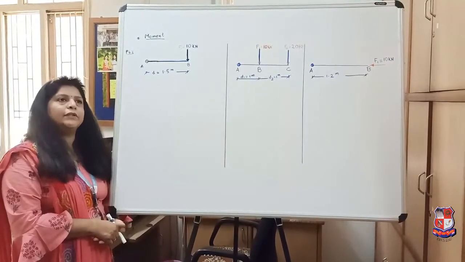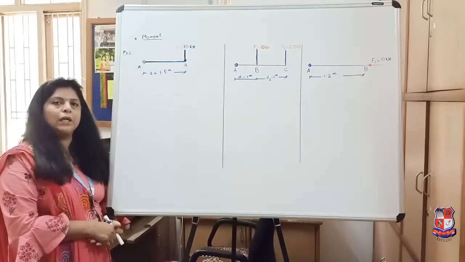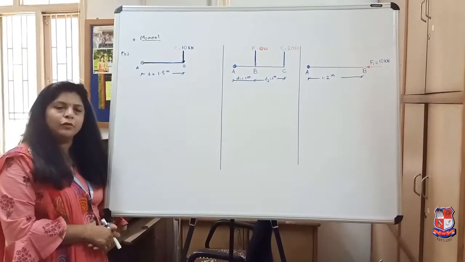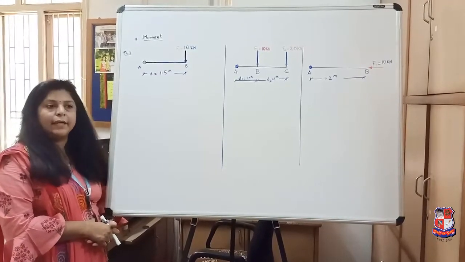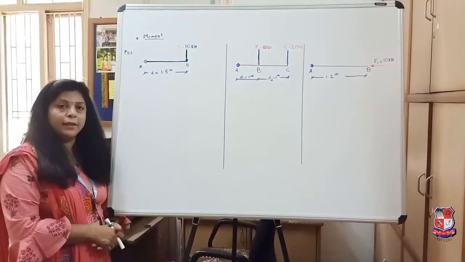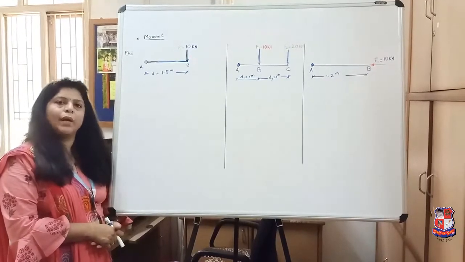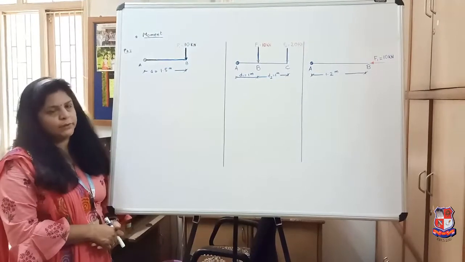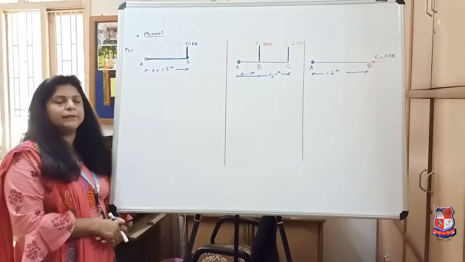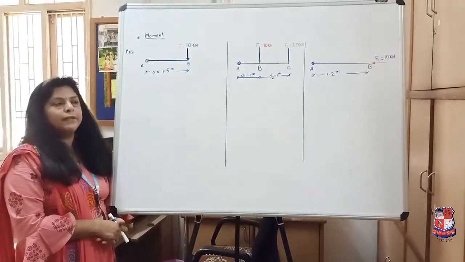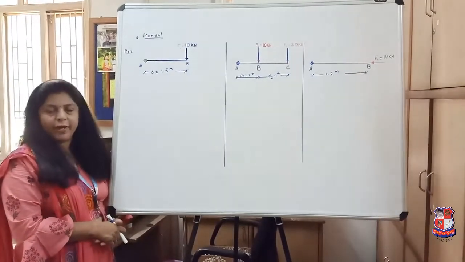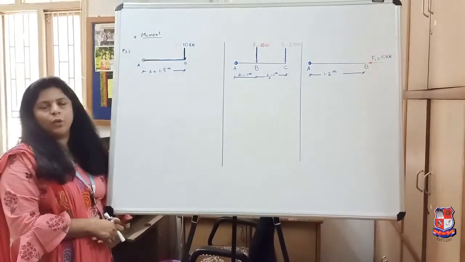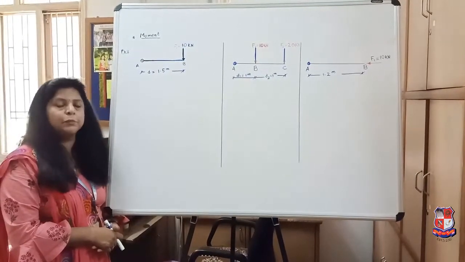Okay, but our chapter or the unit is coplanar non-concurrent force system. So it states that the line of action of all the forces which lie in one same plane but do not meet at one common point, it is called a coplanar non-concurrent force system. Then we have studied regarding moment. So moment is nothing but the turning effect produced by the force. There are two types of moments. One is clockwise moment and another is anti-clockwise moment.